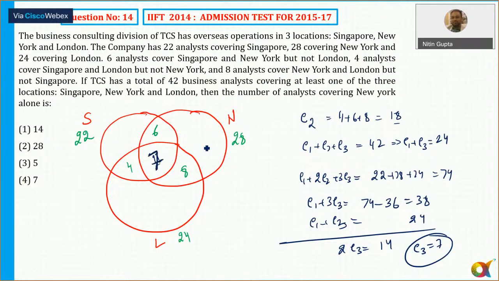So what is only New York? 8, 15, 15 plus 6 is equal to 21. So the answer is option number 4.